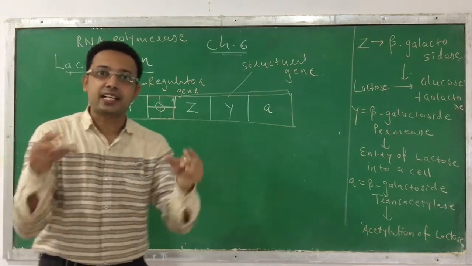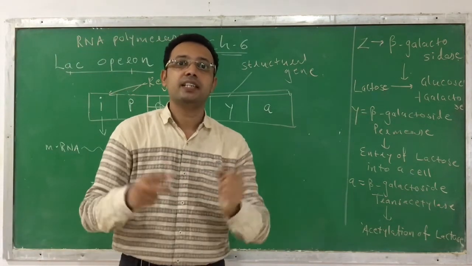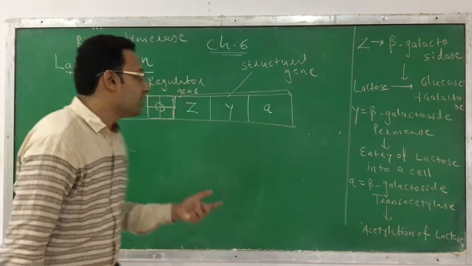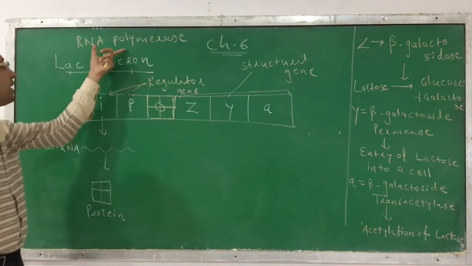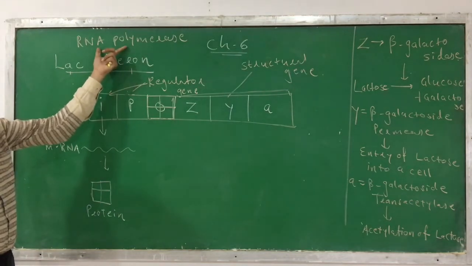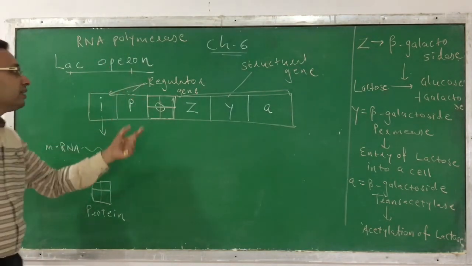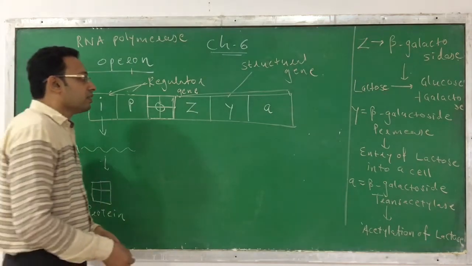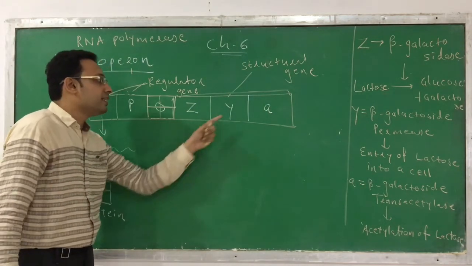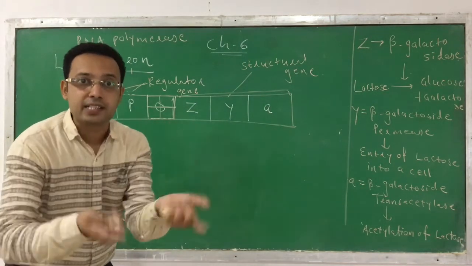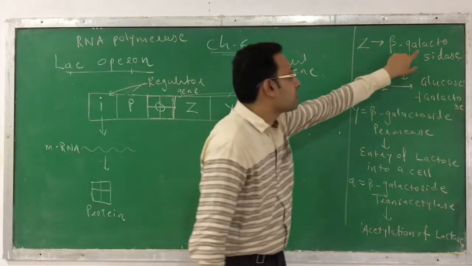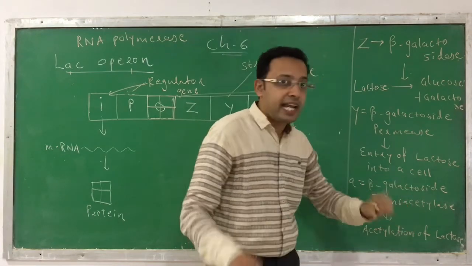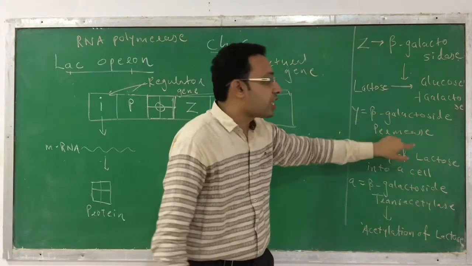Because at one place only one can sit. How can two come together? So here the space is occupied by this protein, so the RNA polymerase enzyme cannot bind. And if it cannot bind, the process of transcription does not occur. No mRNA will be made from Z, Y, A. And if mRNA is not produced, then these proteins, because you know that enzymes are proteins, are not produced.